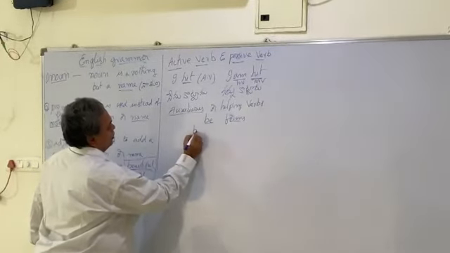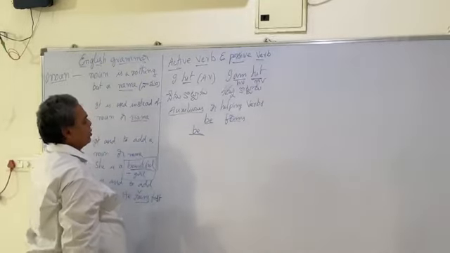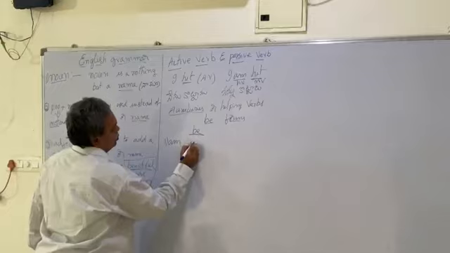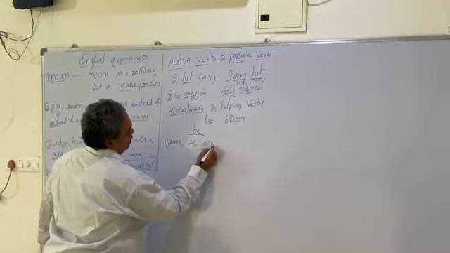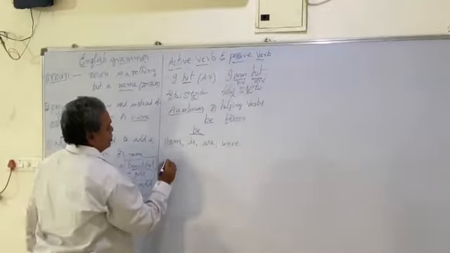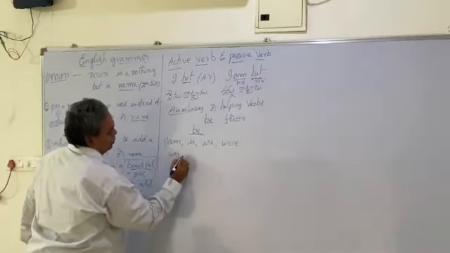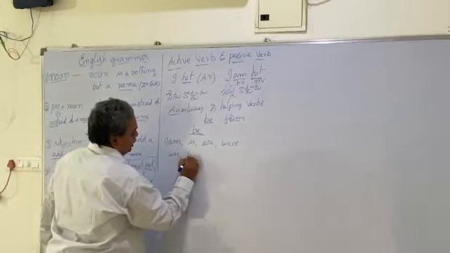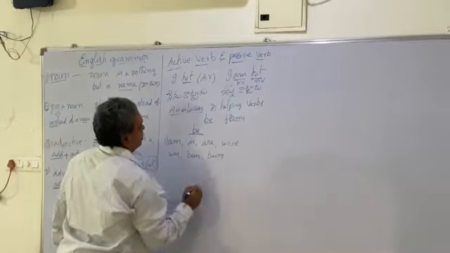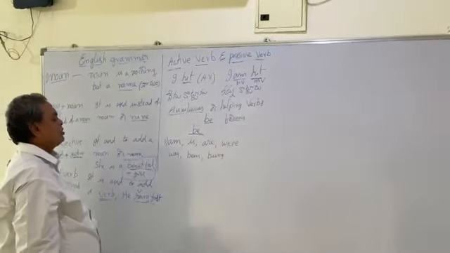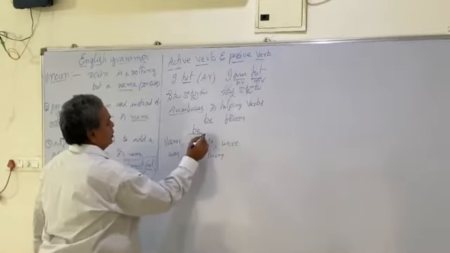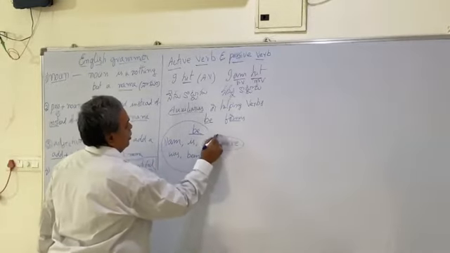From the be: am, is, are, were, was, been, being, and be. 1, 2, 3, 4, 5, 6, 7, 8. These 8 are the be forms.